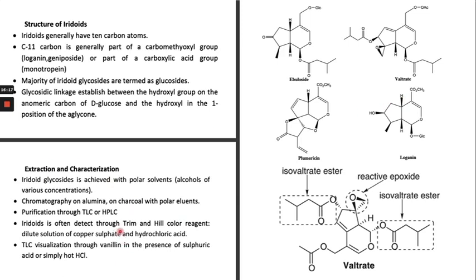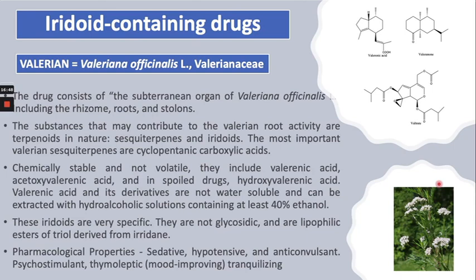It can be purified through TLC, thin layer chromatography, and HPLC, and it can be detected through a reagent test, called the Trim and Hill color reagent, which is usually a dilute solution of copper sulfate and hydrochloric acid. TLC visualization is through vanillin in the presence of sulfuric acid for visualization of these compounds on TLC.